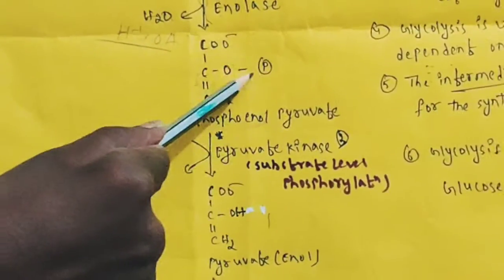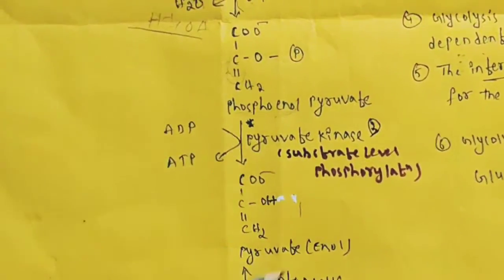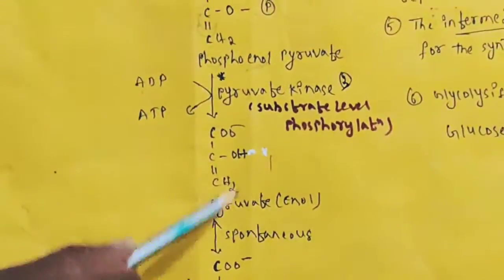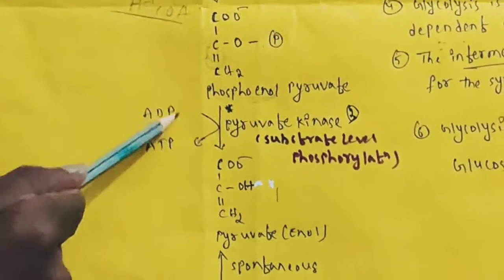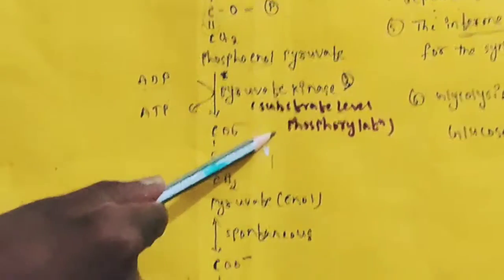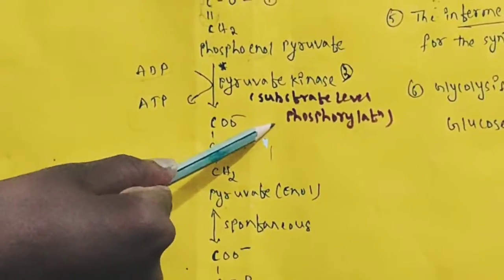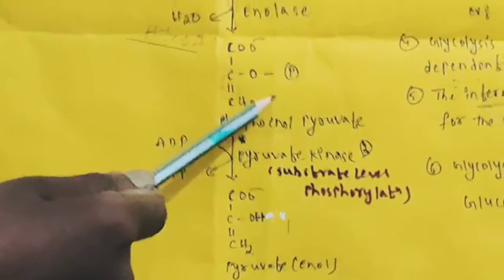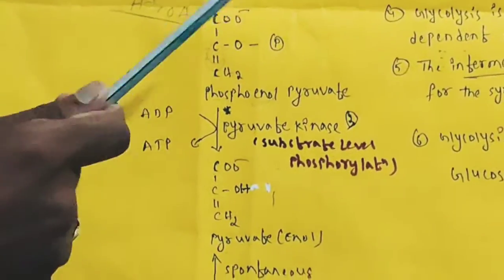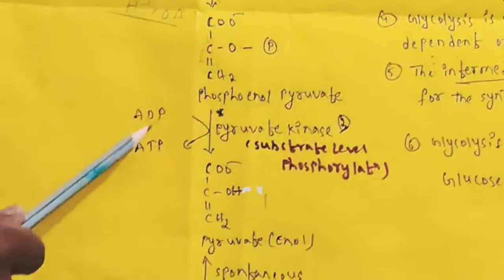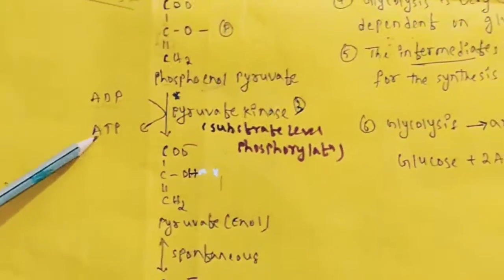Transfer phosphate from phosphoenolpyruvate to the ADP, and pyruvate will be produced. After gaining a phosphate from phosphoenolpyruvate, ADP is converted to ATP. It is also known as substrate level phosphorylation. Means the substrate is donating phosphate to the ADP. That's why it is known as substrate level phosphorylation. By this way ATP is formed.